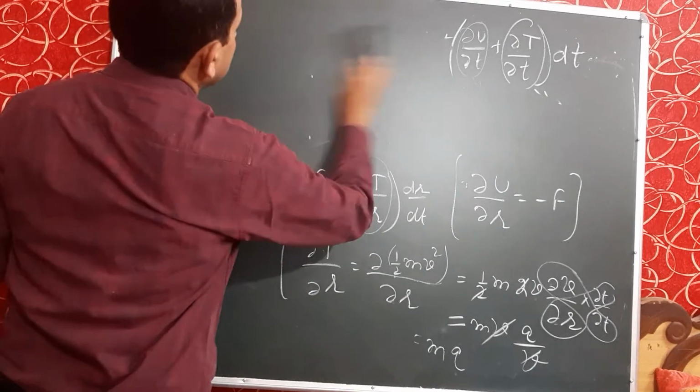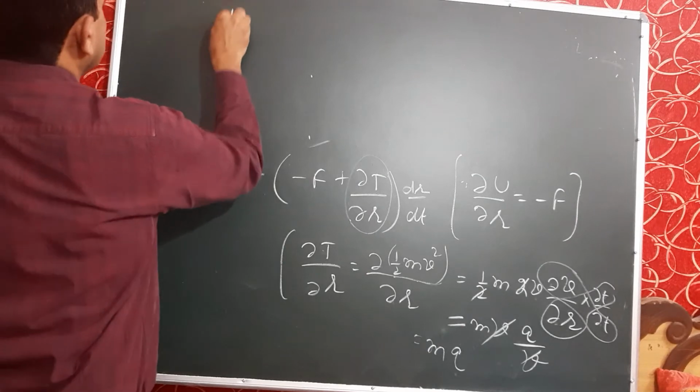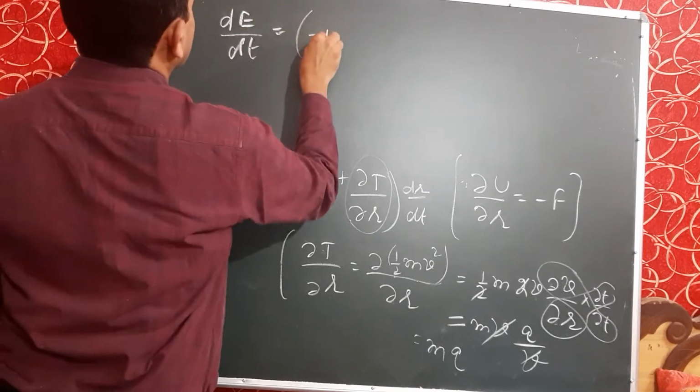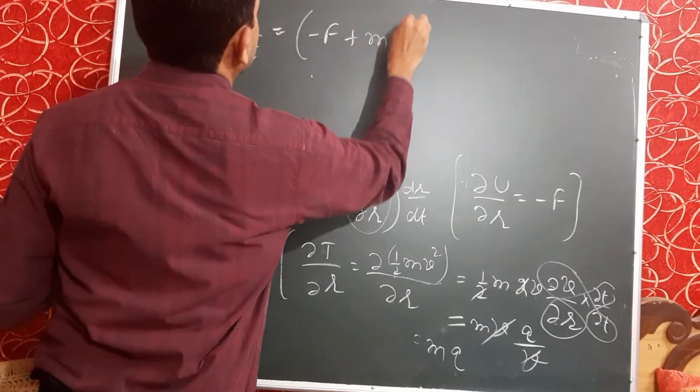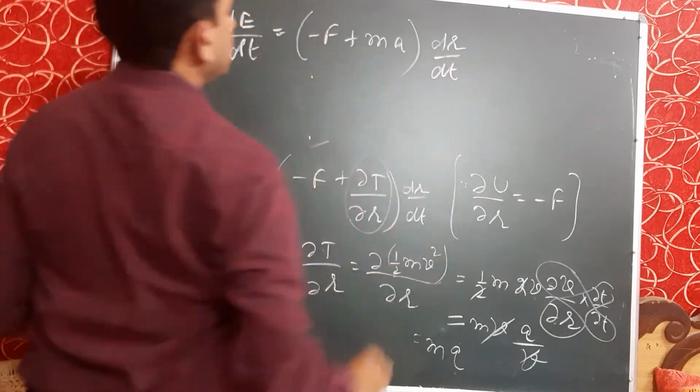I put the value of the second term in this equation, and we get dE upon dt equal to minus F plus ma, into dr upon dt.